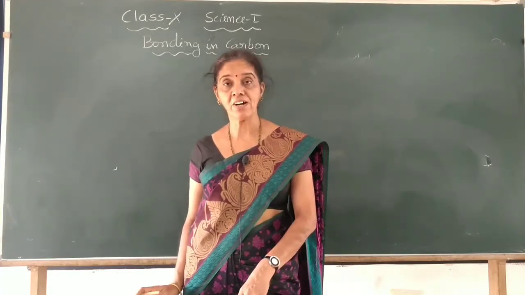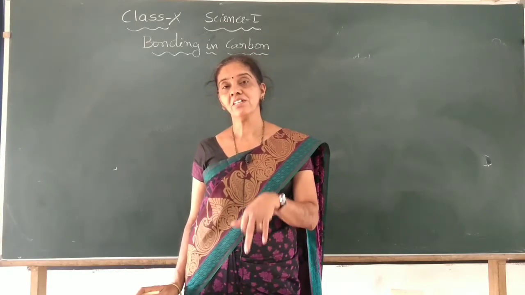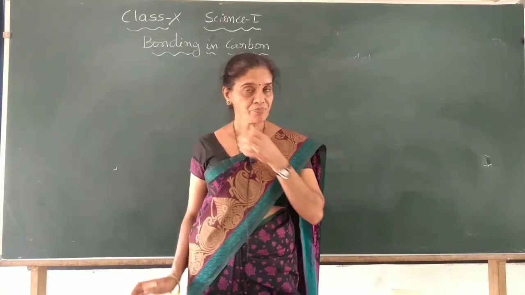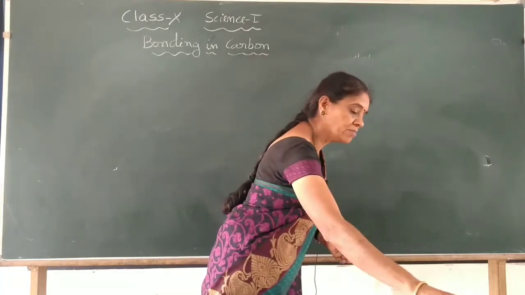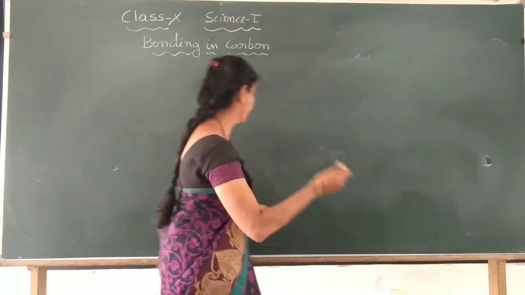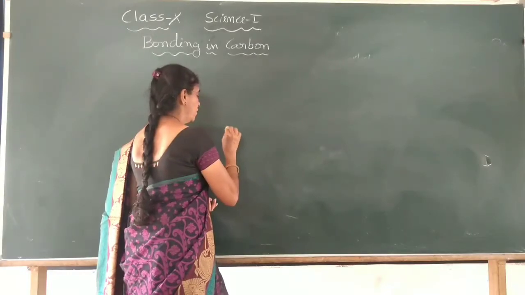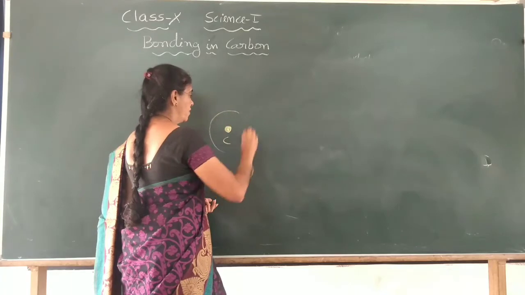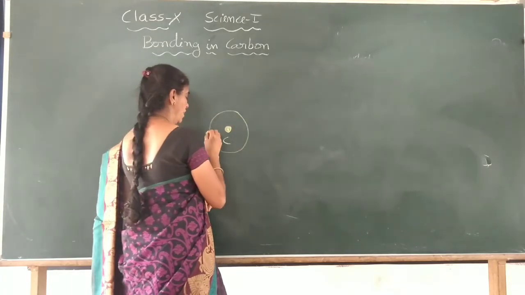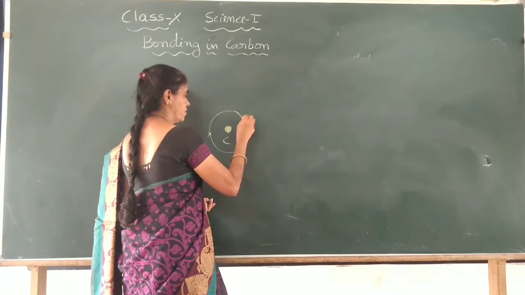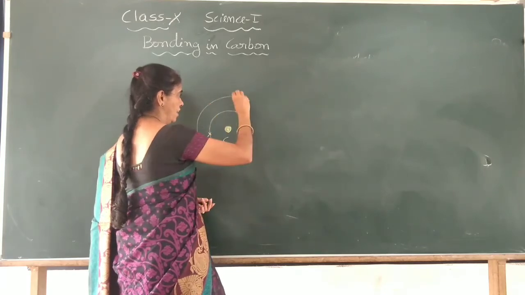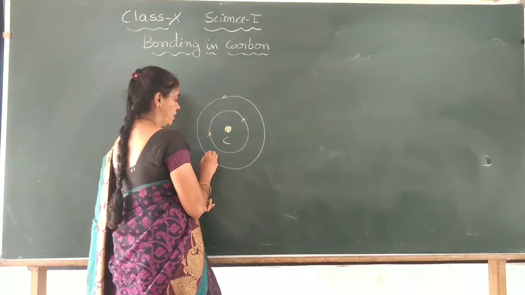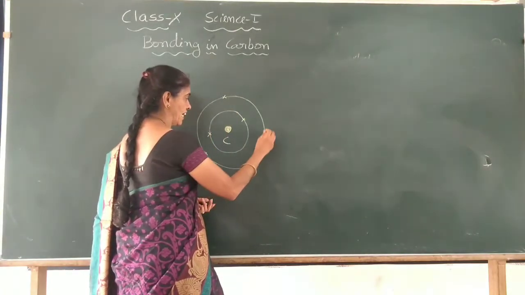The speciality of carbon is that it has four valence electrons in the outermost shell. If you take the carbon atom, the nucleus of the carbon has the first shell, K shell, with 2 electrons, and the next shell with 4, total 6. So we have 4 electrons in the outermost valence shell.